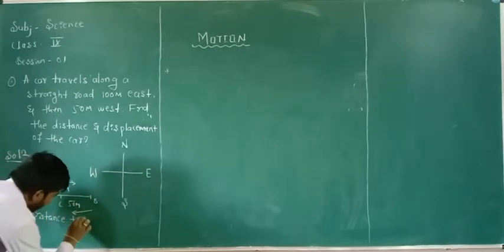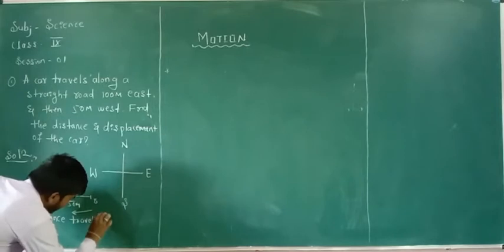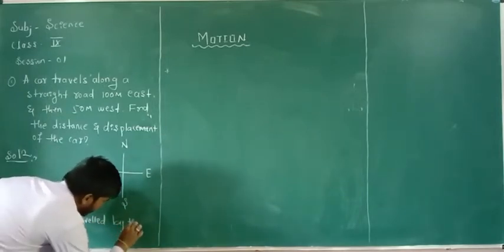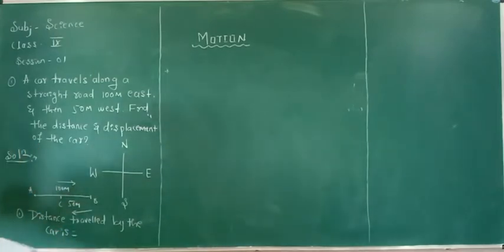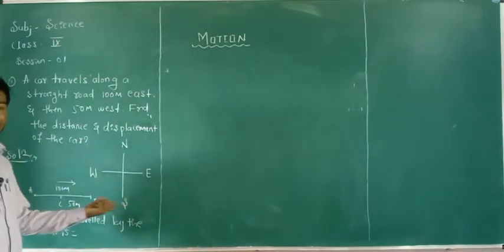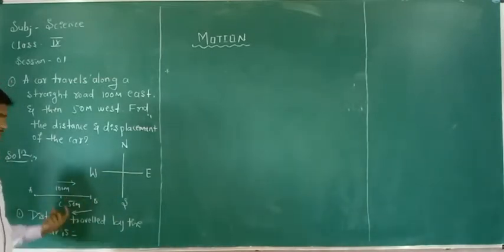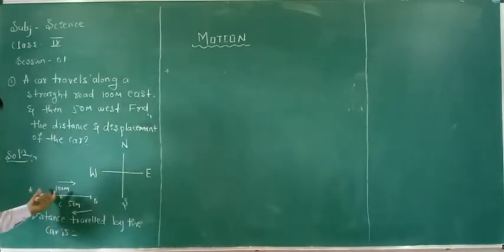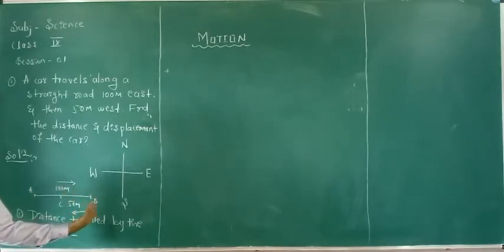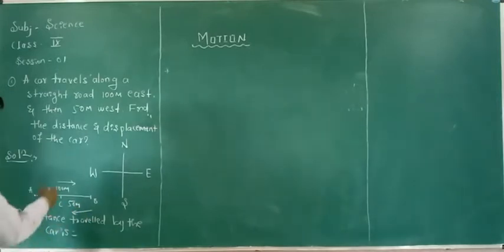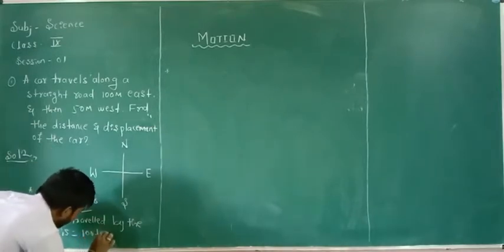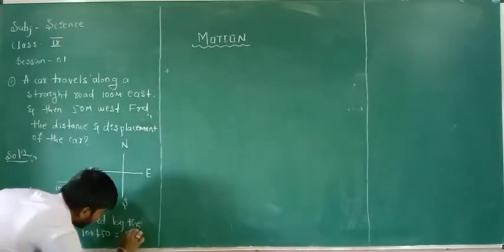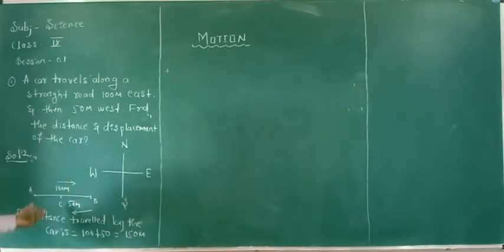Distance travelled by the car is equal to the sum of the distances. First it travels along the east 100 meters, and along the direction of west it travels 50 meters. Add those two distances covered by the car, that is 100 plus 50, that is equal to 150 meters. That is the distance covered by the car.